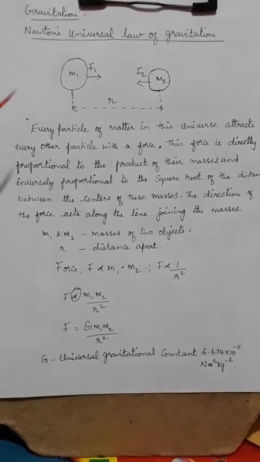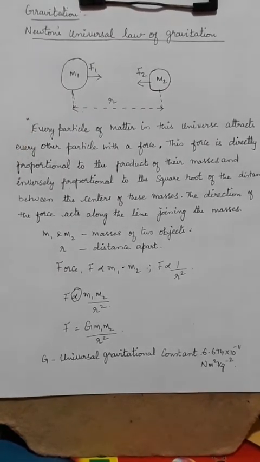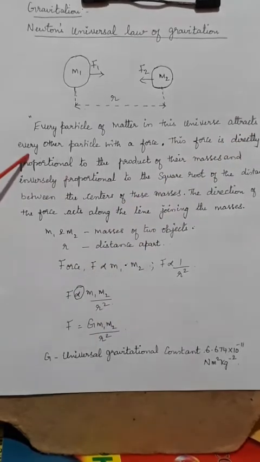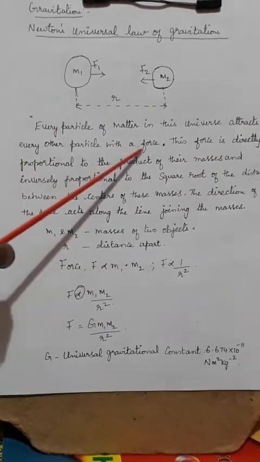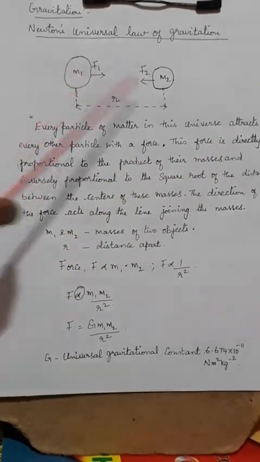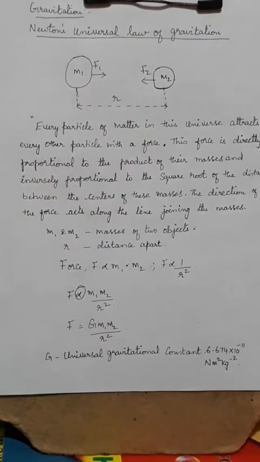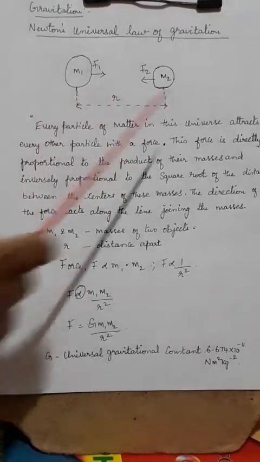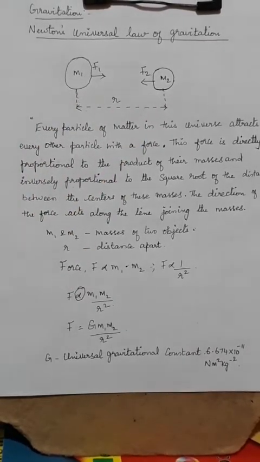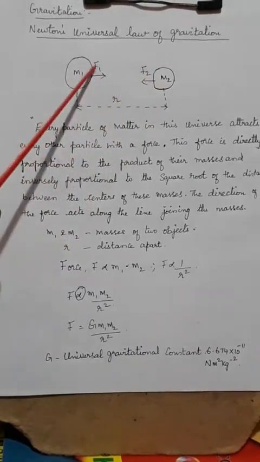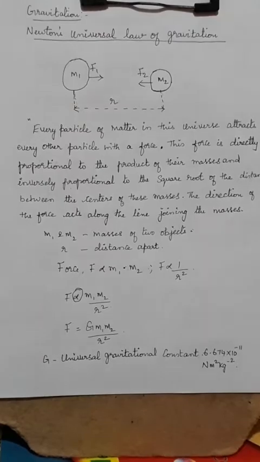That only paved the way for Newton's law, which says that every particle in the universe attracts every other particle with a force. That force is directly proportional to the product of the masses, and it is inversely proportional to the square of the distance between them. That is, if these two masses are heavier, then this force of attraction is also heavier.